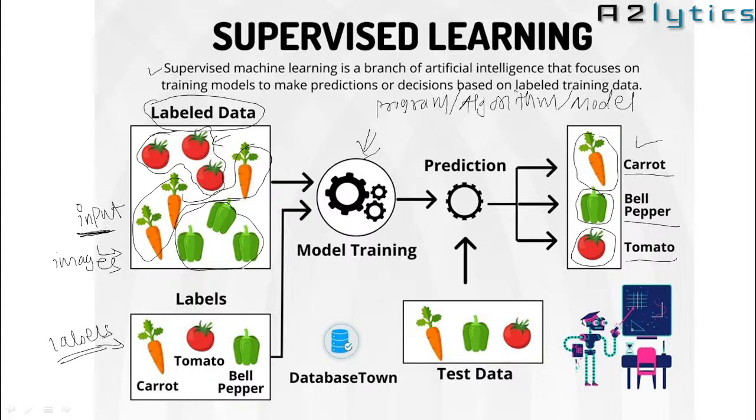We are providing images and their corresponding labels also. Two inputs we are giving. Give input from input images and see what the machine produces, and compare with the actual label. Whatever output the machine gives, compare that output with the actual label, and if it is correct, it's okay, go to the next image. If not, make changes in the program.